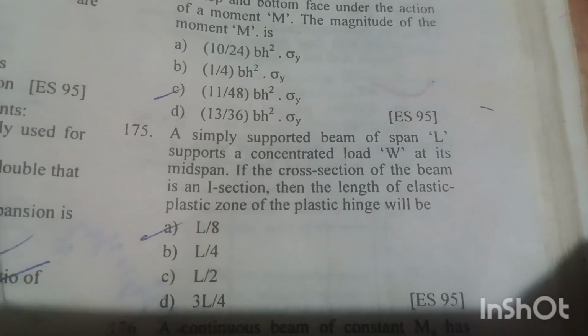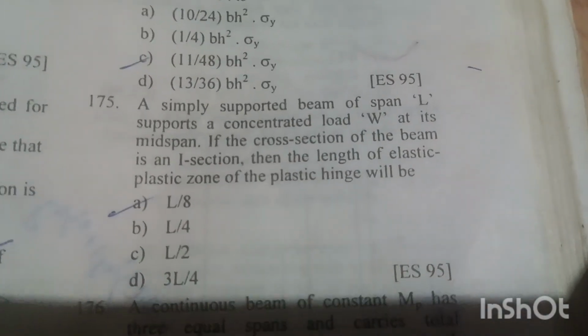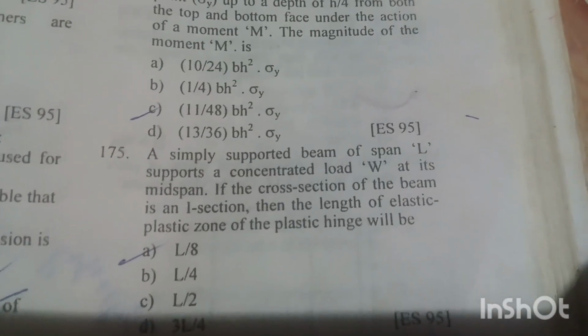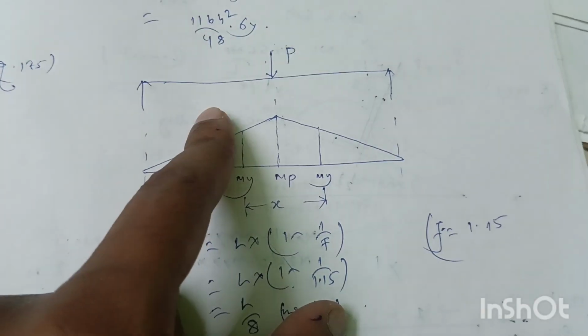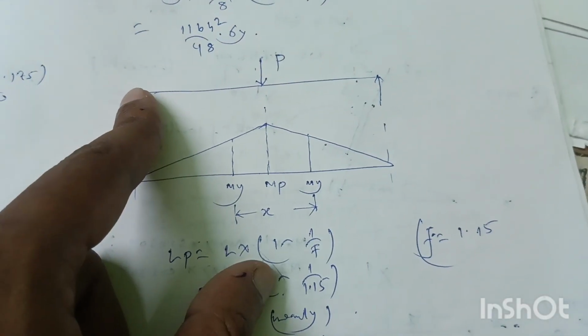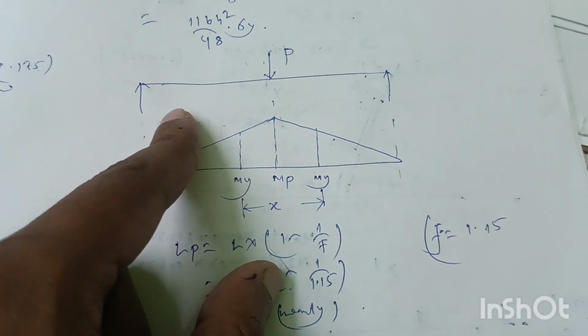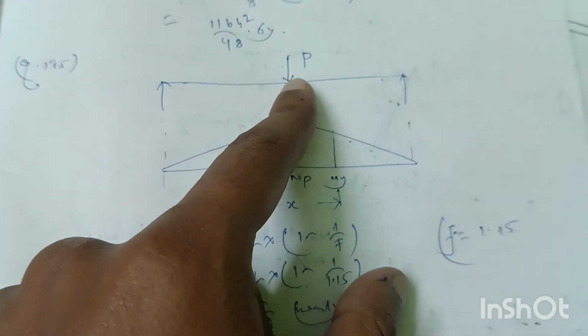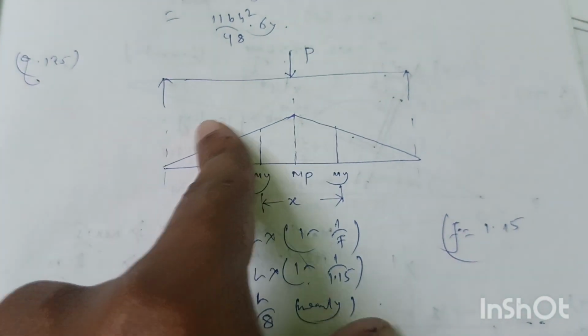Question number 175. A simply supported beam of span L supports a concentrated load W at its midspan. If the cross section of the beam is an I section, then the length of the plastic zone of the plastic hinges will be. A simply supported beam of I section subjected to a concentrated load P at its middle or center. Okay, the bending moment diagram will be like this.